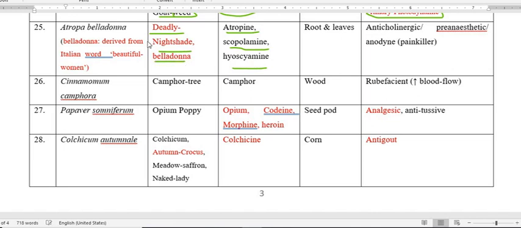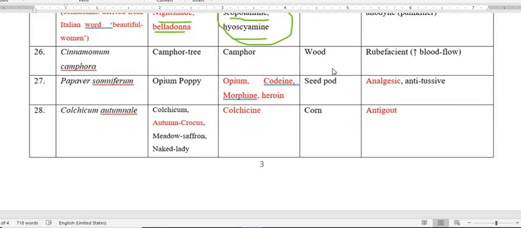So Atropa belladonna possesses these important alkaloids: atropine, hyoscyamine, and scopolamine. The active constituent is present in the root and the leaves, and as I have already mentioned, this is an anticholinergic, and we use it as a pre-anesthetic. This plant also has anodyne property.